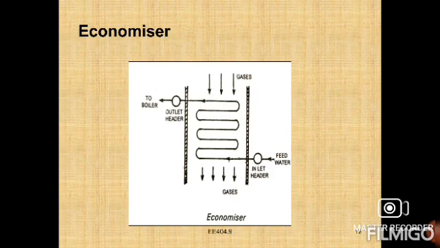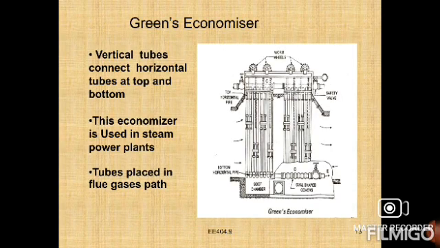In an economizer, the feed water is only heated to near saturation temperature without steam generation. Also, there is no recirculation path. This is the brief introduction to the economizer. Now we also have the Green's economizer.